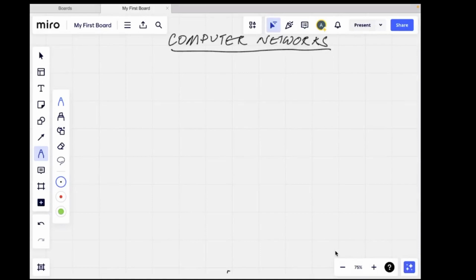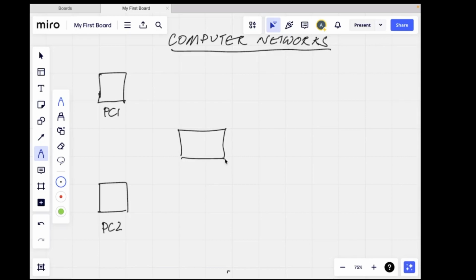So guys, let me show you how the VLANs would work. So let's say I have a device called PC1, and I have one more device called PC2. And I have a switch, this is my switch called switch A. Now this PC1 is connected to switch A, PC2 is also connected to switch A. This is connected to interface 1, this is connected to interface 2.